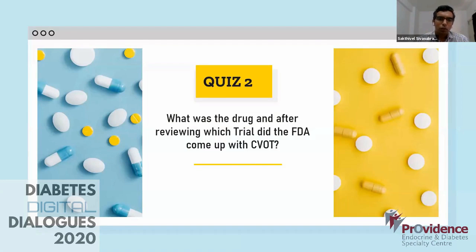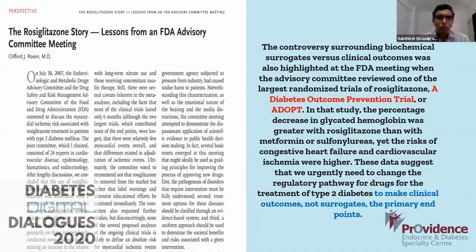Now coming to quiz number 2: what was the drug, and after reviewing which trial did the FDA come up with the CVOT? Of course, a lot of you will know about the drug, but what was the trial that they looked into? So again, 3 seconds for that. You can go into the comment box about the drug. That's the easy part, and about the trial. As you know, it was the rosiglitazone fiasco, which was already mentioned by the first speaker.